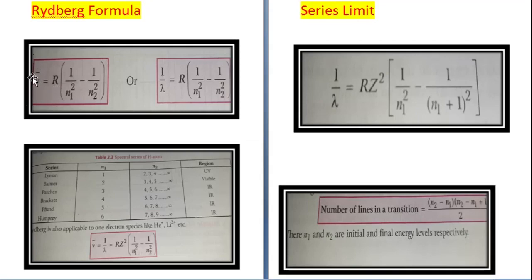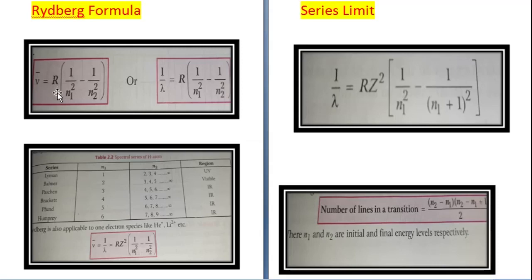The formula is: v bar, this is called wave number, is equal to R into 1 upon n1 square minus 1 upon n2 square, or 1 upon lambda is equal to R into 1 upon n1 square minus 1 upon n2 square. So wave number is equal to 1 upon lambda. That is why you can either write wave number or 1 upon lambda. Lambda, you know, is the wavelength.